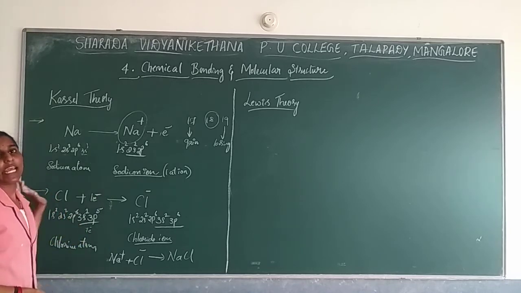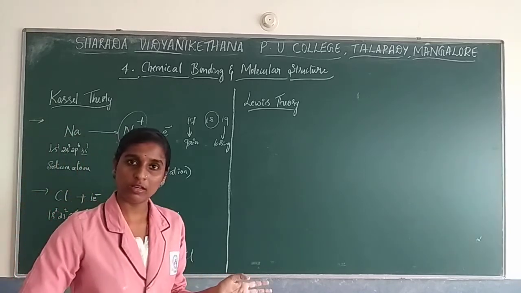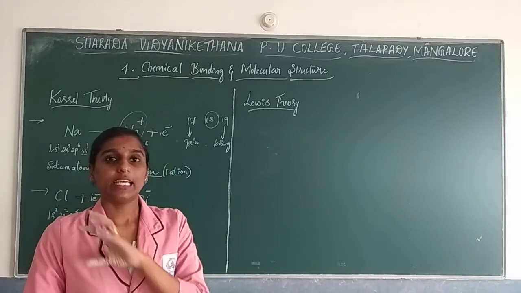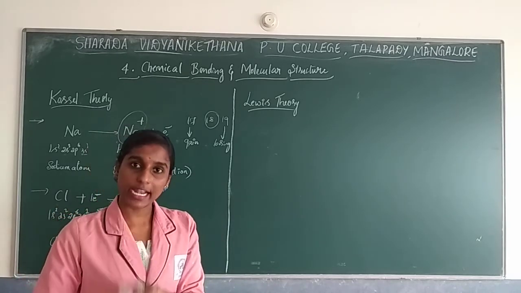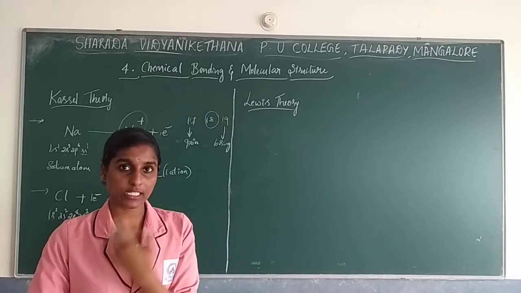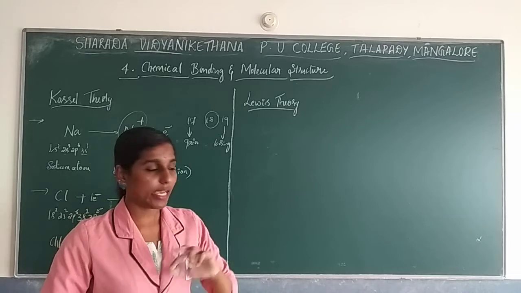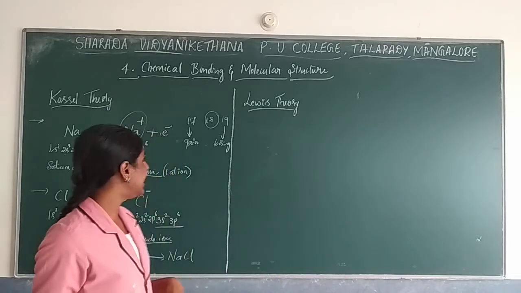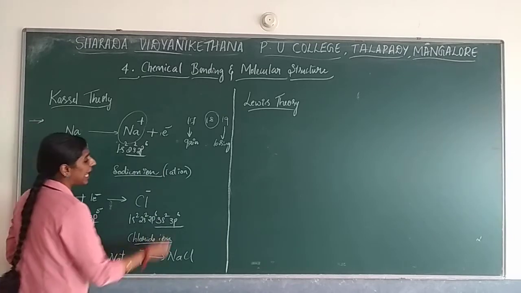The same thing will take place with any ionic compound. So according to Kossel's theory, the elements attain a stable electronic configuration, in the sense 8 electrons in the outermost shell, either by losing or by gaining electrons. You can try with calcium fluoride.